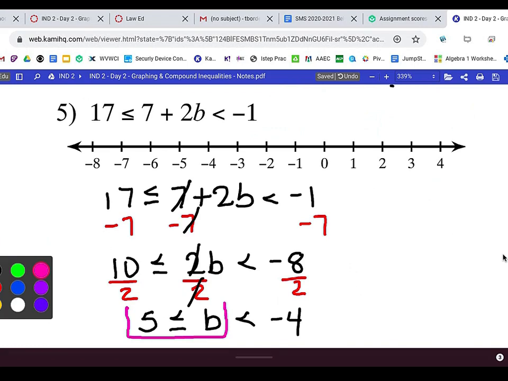Are we going to put an open or a closed circle on 5? Closed. Now you'll notice you run out of line. Just add it. It's okay. The 5 is about right there. It doesn't have to be exact. And we decided it was closed because it's greater than or equal to, so we put a closed circle on 5. And then you have to read it backwards. You got to read the b first, and then you got to decide if the greater than is facing the b, and it is. So all b is greater than 5, and that is this direction.